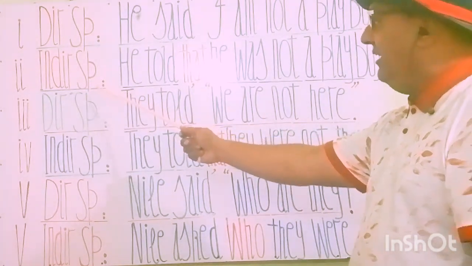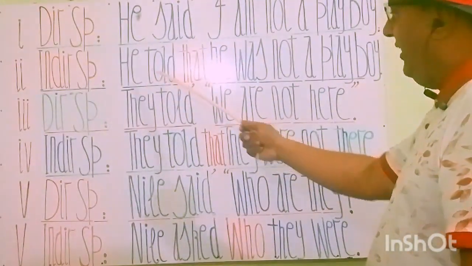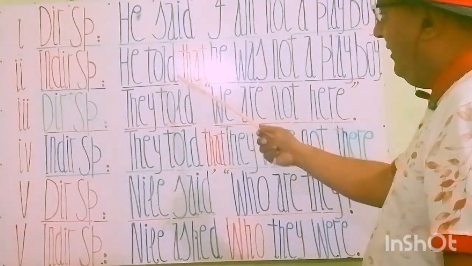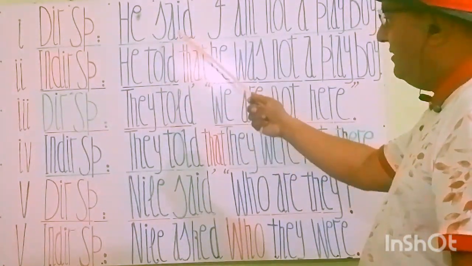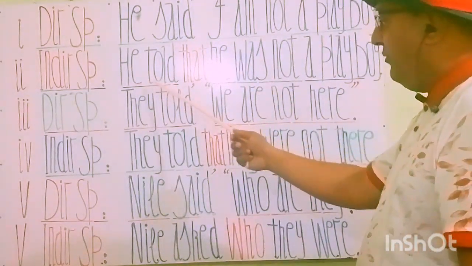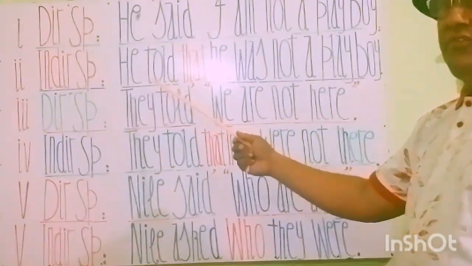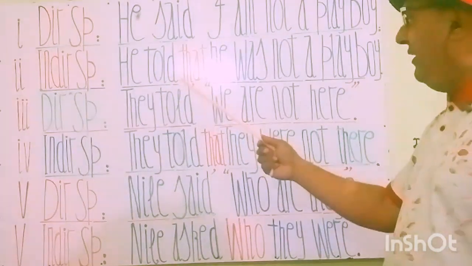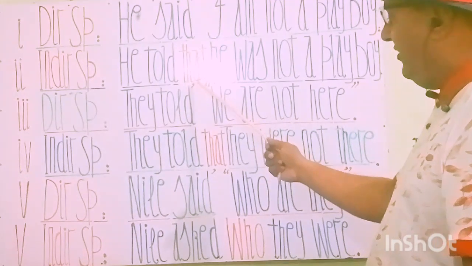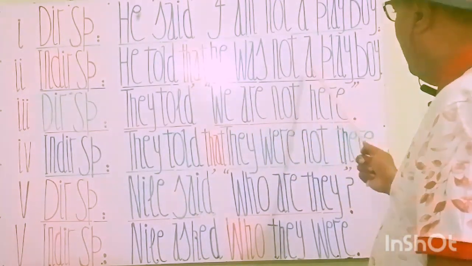Here see, my students, indirect speech here. So we see here that he told, we replace that by told to beautify the statement. As we see that this is a positive affirmative statement, and when we approach the commas, by rules in affirmative and positive statements, we remove the commas and we write that. Instead of commas, we must write that. So that's why you see that is here. He told that he was not a playboy.